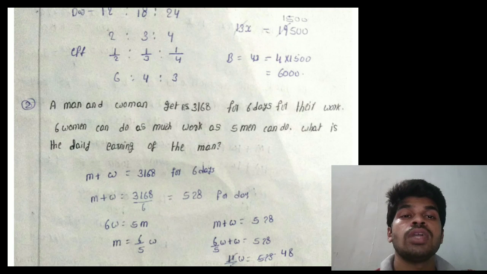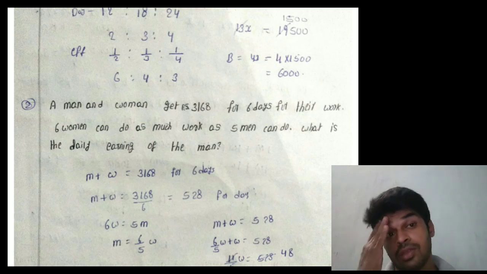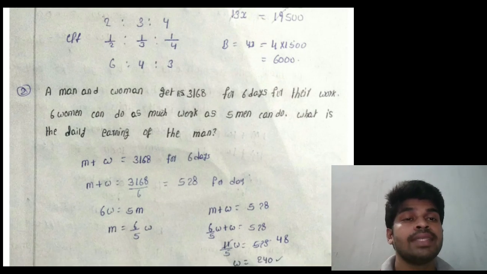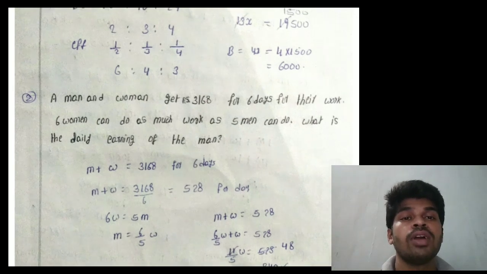Efficiency ratio is inversely proportional to the day ratio. So the ratio is 1 by 2, 1 by 3, and 1 by 4, that equals 6 is to 4 is to 3. Taking them as 6x, 4x and 3x, the total is 13x. 13x equals the total amount, 19,500 rupees, so x equals 1500 rupees.